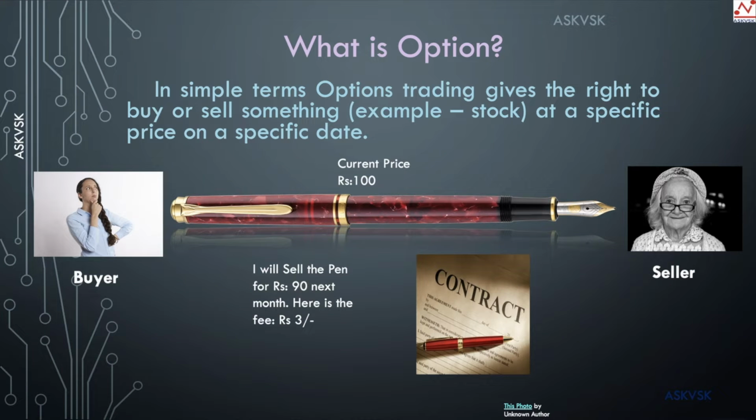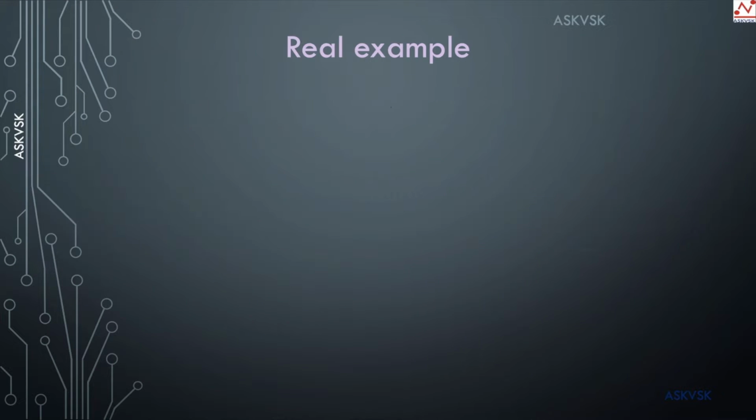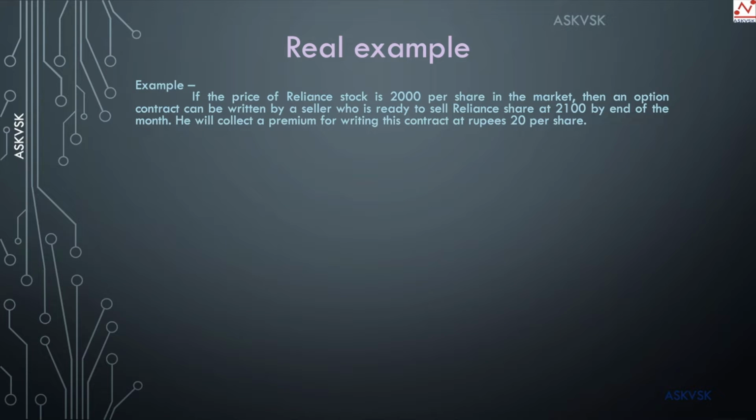Now, let us try to understand this with an example from the real world of options trading, which is in the stock market. Let's take an example of a real stock, say Reliance, and then try to understand all the different terms that we have learned from the definition. So here is the example.